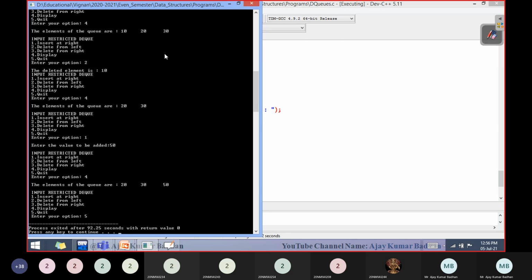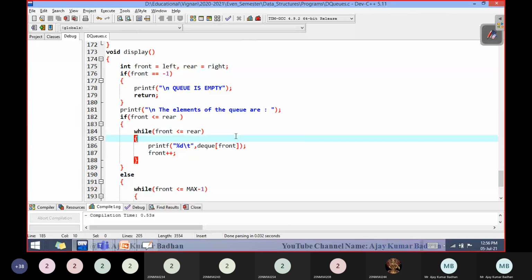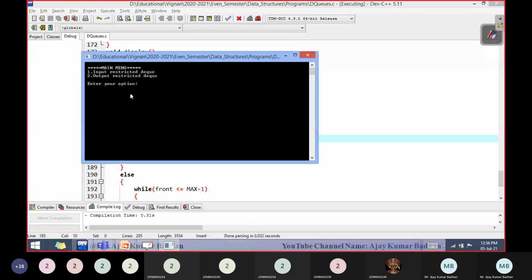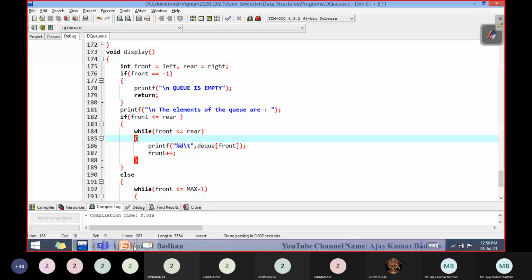It is like the previous one, but here initially it will ask you, with respect to the menu, which one you want to implement. There are two menus here: input or output. If you take input, you'll have a certain menu, and whatever operations we can perform will be displayed. Now you people can perform it. I hope you people got it. In the same way, the output restricted one also can be executed.